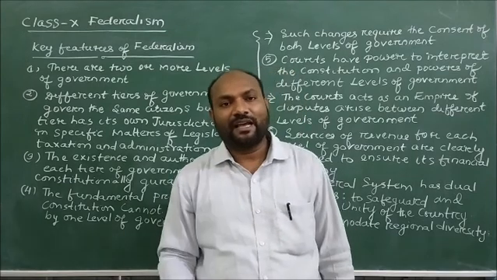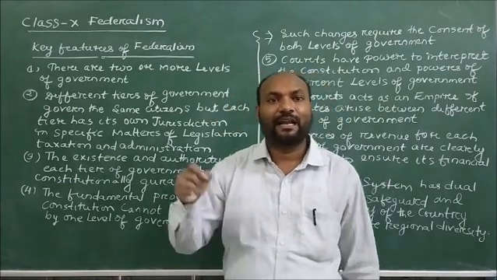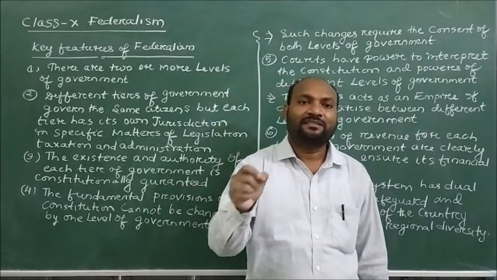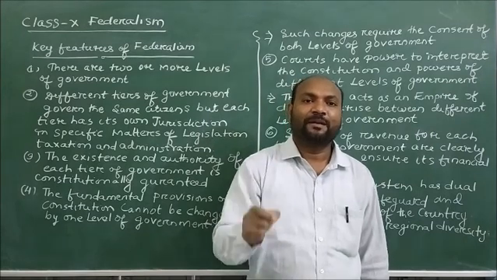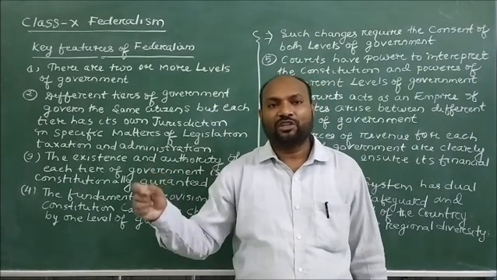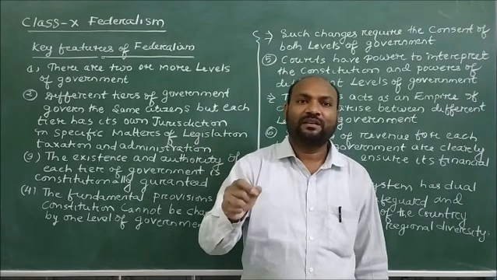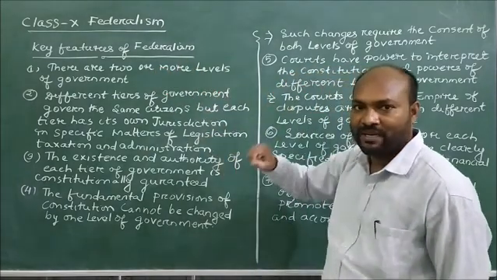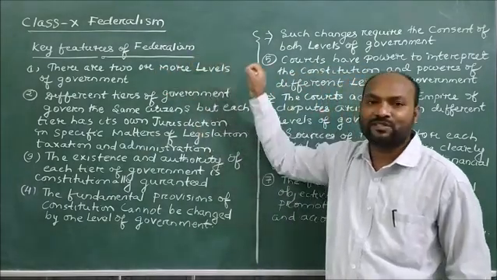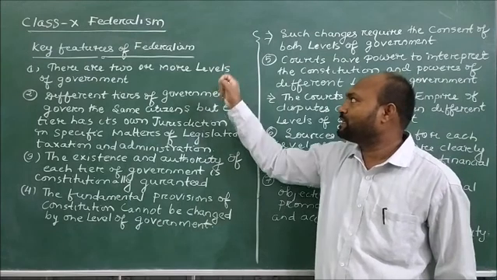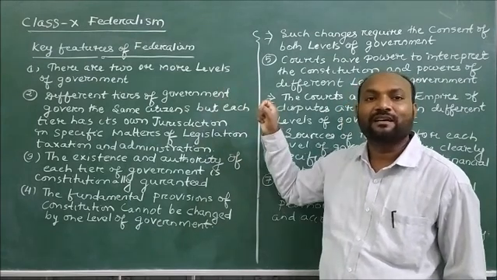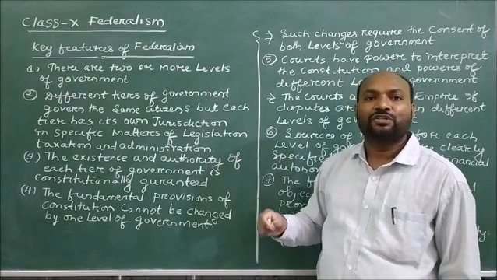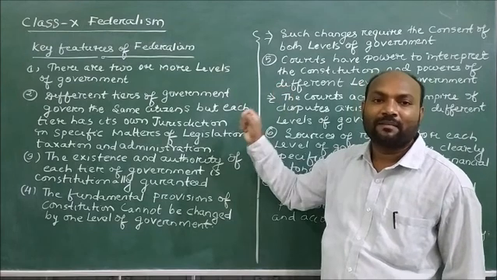So, dear children, as we understood, federalism is a system of government in which power is divided between the central authority and the various constituent units of the nation. According to the federal structure, there are key features of federalism, and let us learn them one by one. Here, there are two or more levels of government.